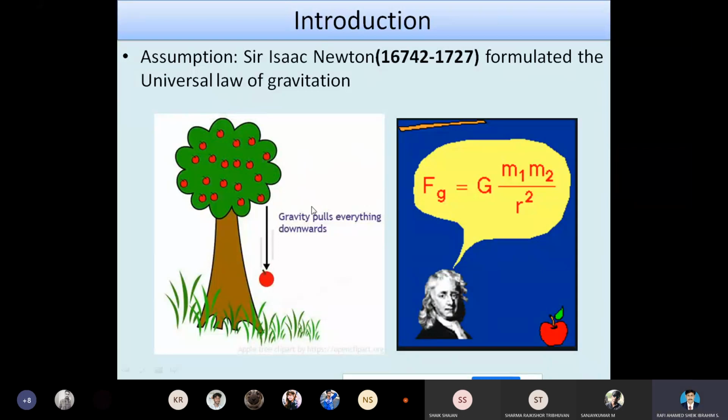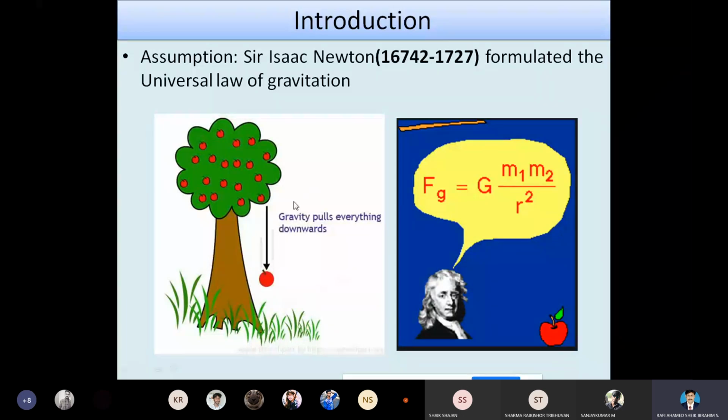A body stays in motion unless a force is applied on it. If you want to pull or push a car, we have to supply the force. Then only can we disturb that object from its position.